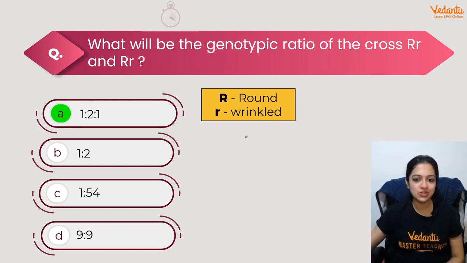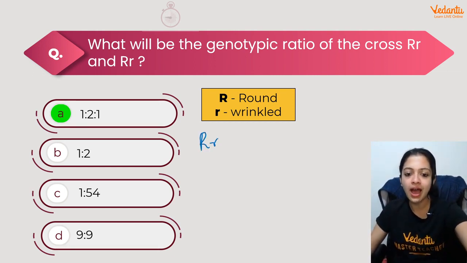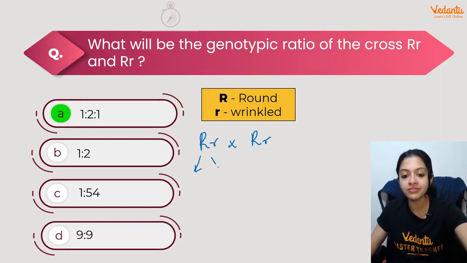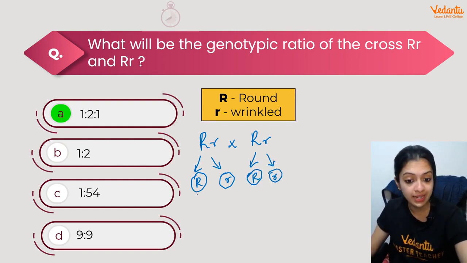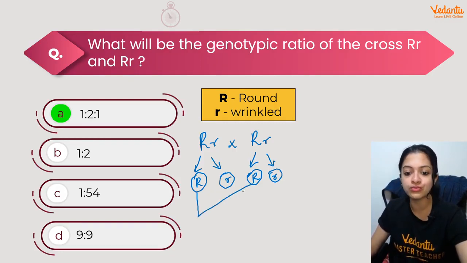How is it 1:2:1? We are talking about Rr and Rr, right? So the two kinds of gametes that they produce would be this, and even in this case, it's going to be exactly the same, right? So at the time of fertilization, we need the fusion of one gamete from this parent with one gamete of the other parent.